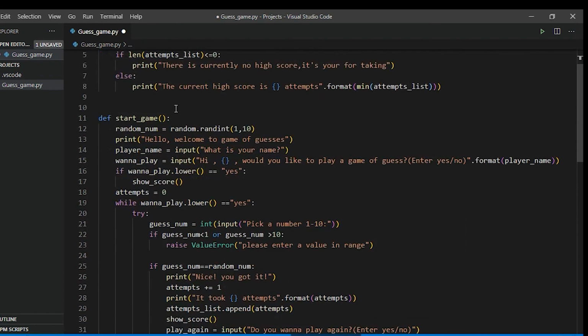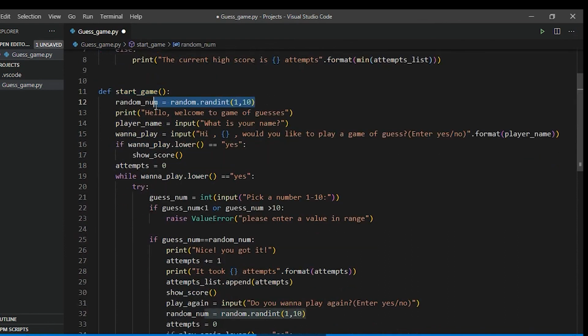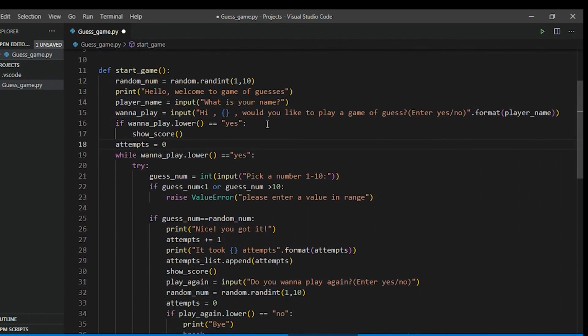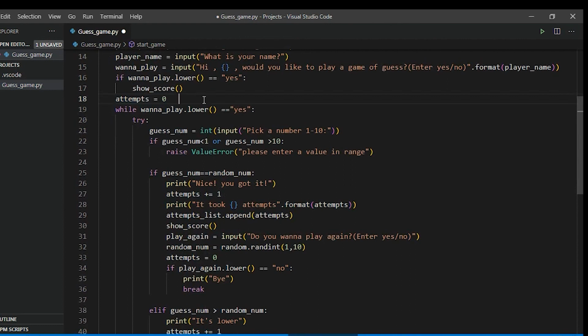The second function is start game, which will first of all generate a random number, then print a greeting and ask the user for a name, then ask whether he wants to play or not with a greeting along with his name. If the user has inputted yes, then it will show the score. Then we declared a variable, attempts, which will be used to check how many attempts the user took. Then we run a while loop to keep asking him to pick a number until he meets one of these conditions.